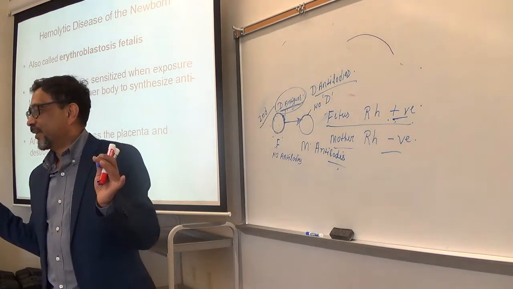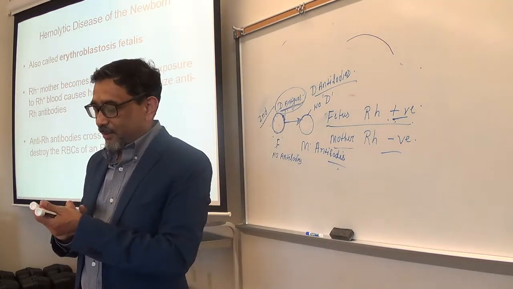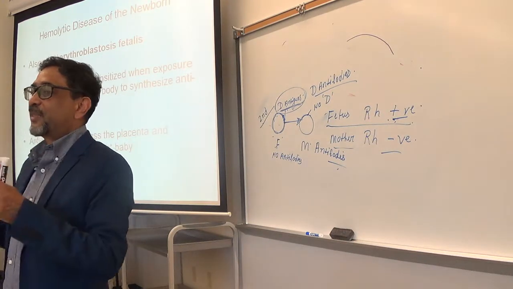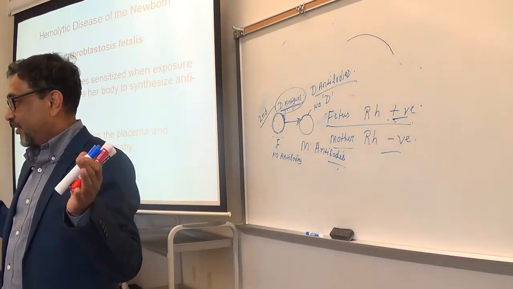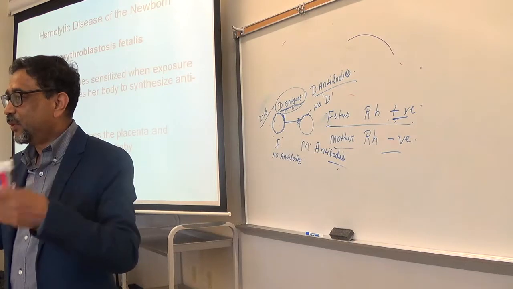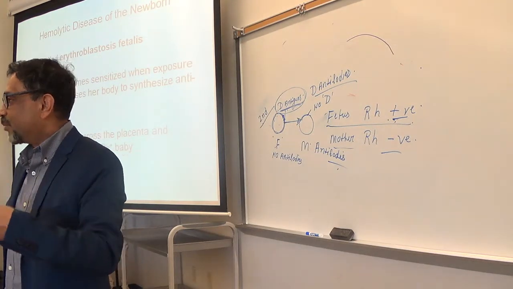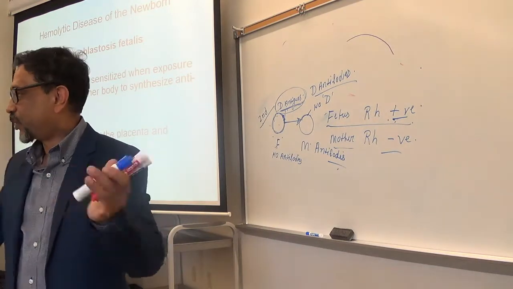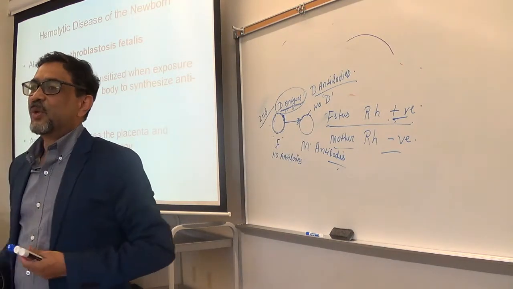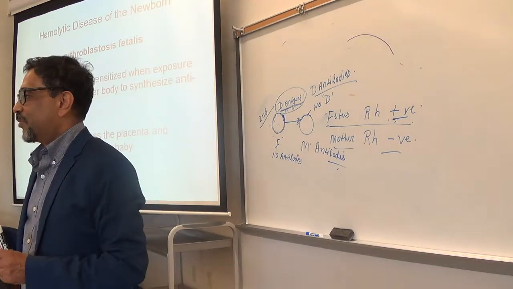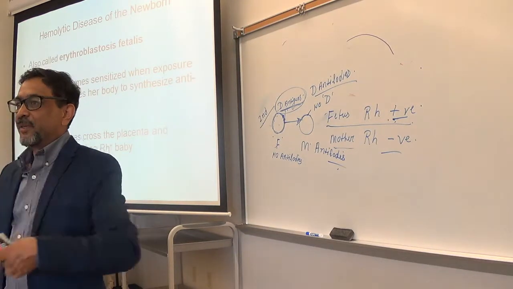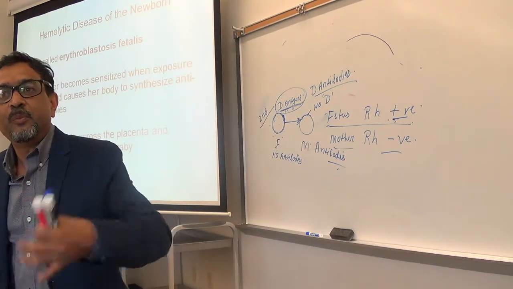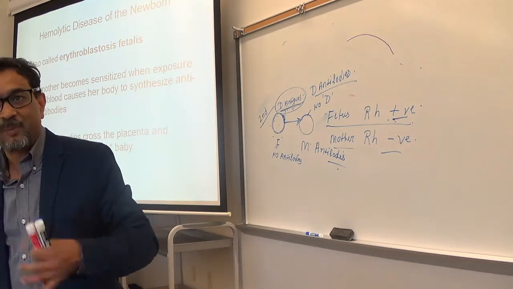Now, you tell me, if the red blood cells are destroyed, then your bone marrow will do what? It will try to produce more quickly, fast, right? To replace those destroyed red blood cells. So that happens in the fetus.